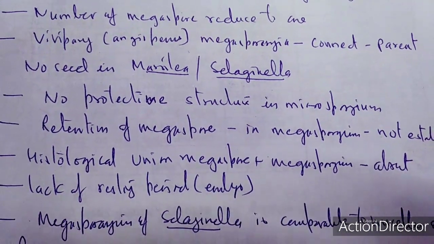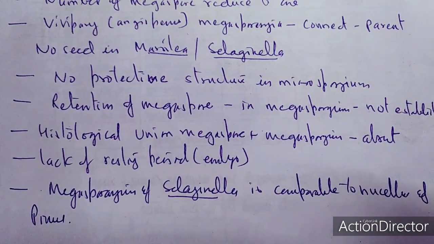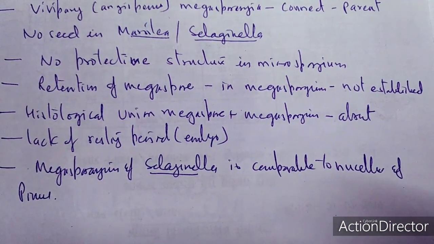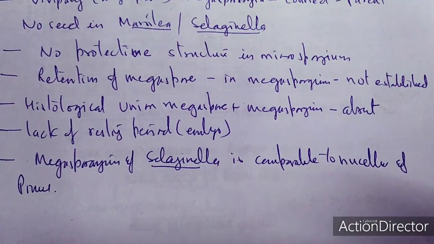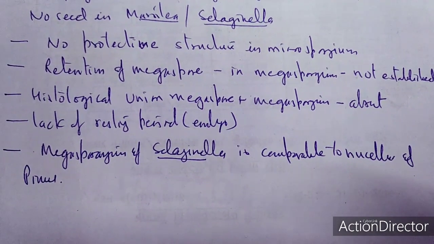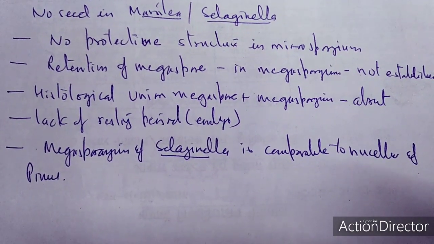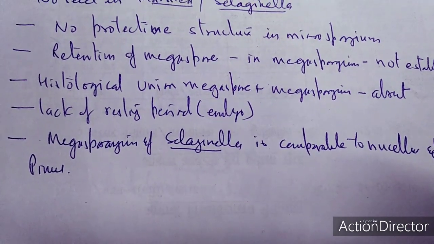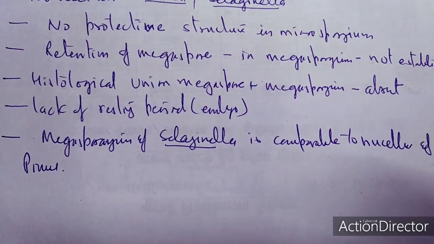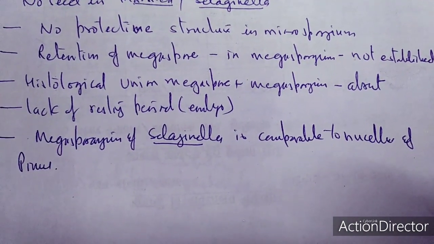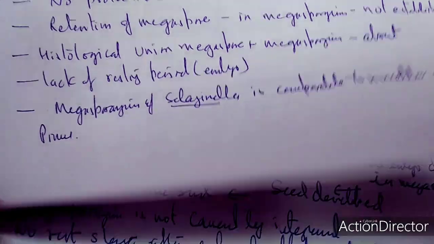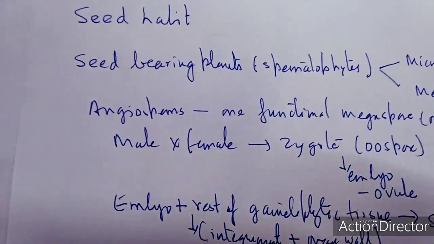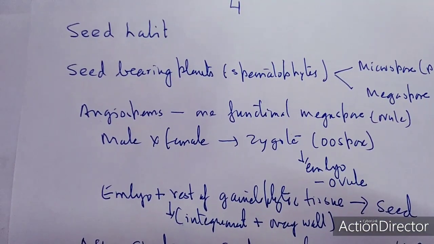So no seed in Marsilea as well as Selaginella. No protective structure in the microsporangium. Retention of megaspore in the megasporangium is not established. Histological union between the megaspore as well as the megasporangium is lacking, and there is no resting period or embryo. So the megasporangium of Selaginella is comparable to the nucellus of Pinus. So the point of interest is that heterospory ultimately leads to the seed habit.